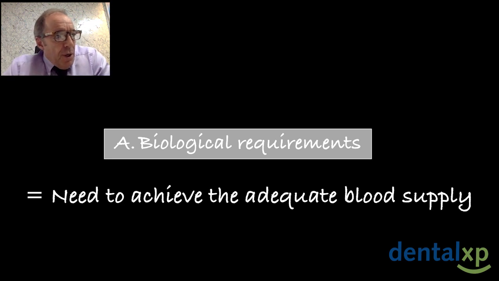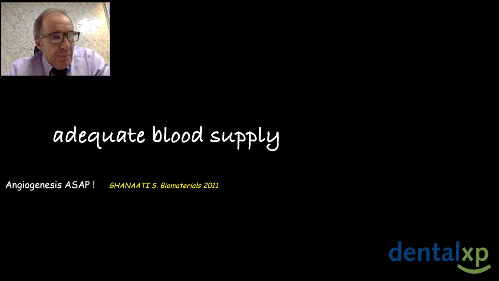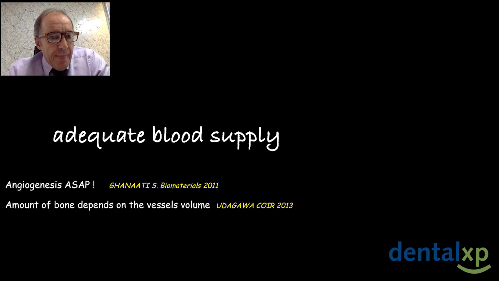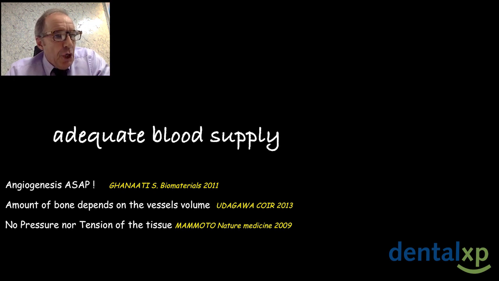First, we need to achieve adequate blood supply, and for that, we need to obtain angiogenesis as soon as possible, because the amount of bone depends on the vessel's volume, and the vessel's volume is directly connected to the pressure of the tissue.